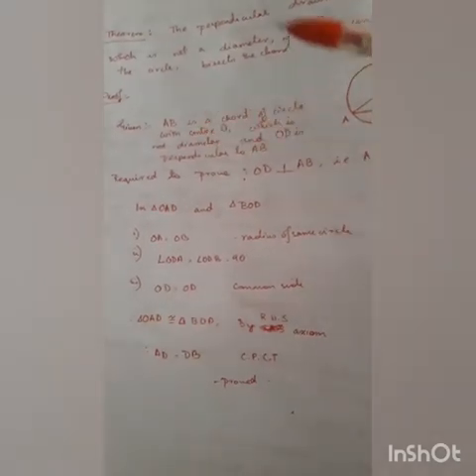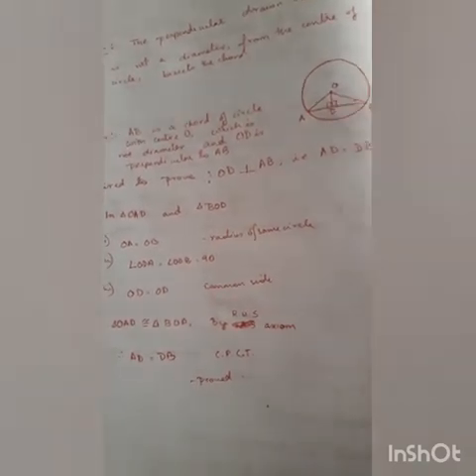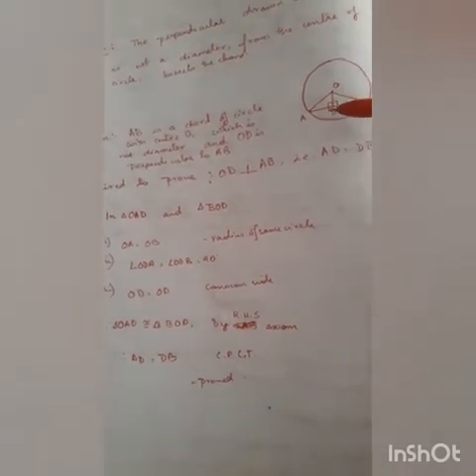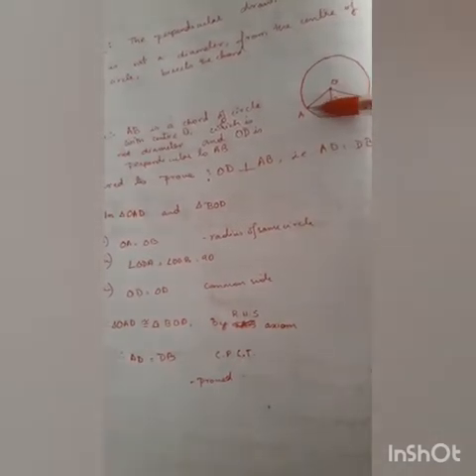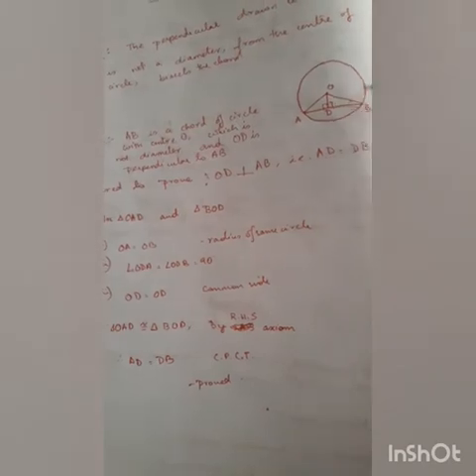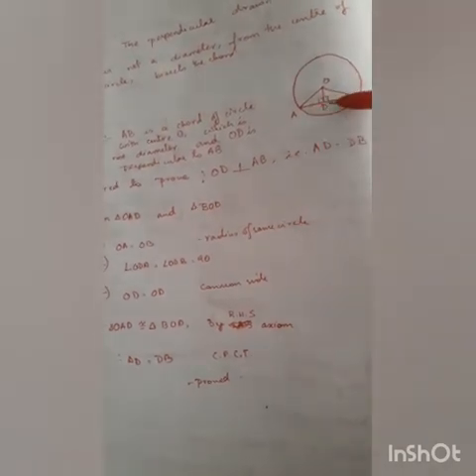Now let us see the proof. It is given that AB is a chord of the circle with center O, which is not a diameter, and OD is perpendicular to AB. This much is given to us. Required to prove: OD is perpendicular bisector of AB, that is AD equal to DB.